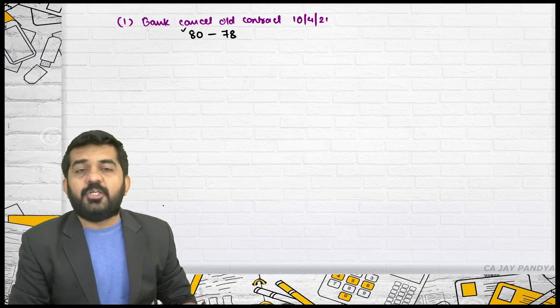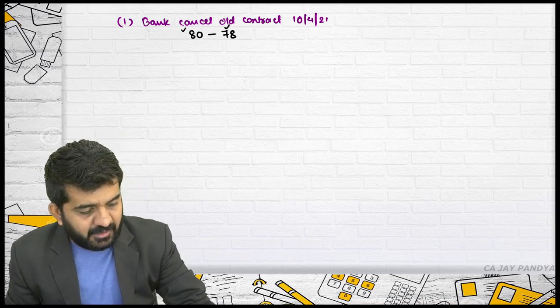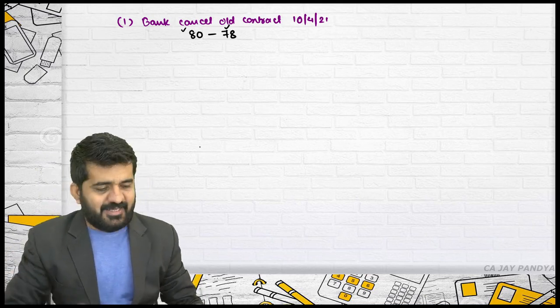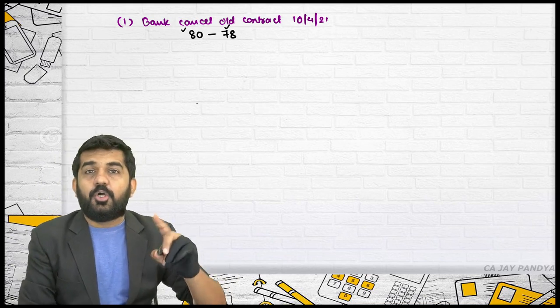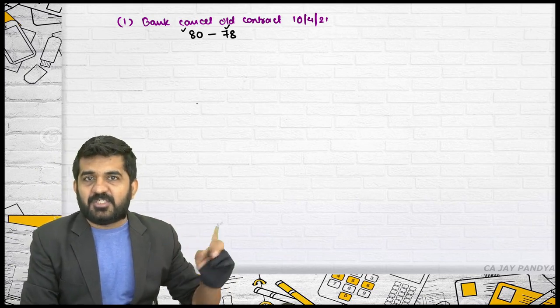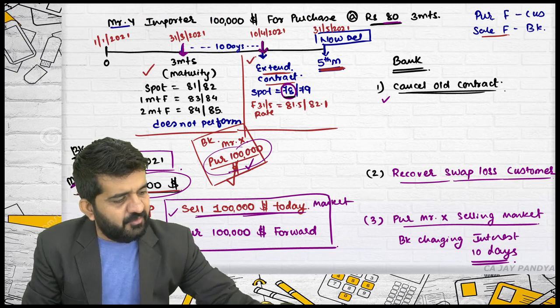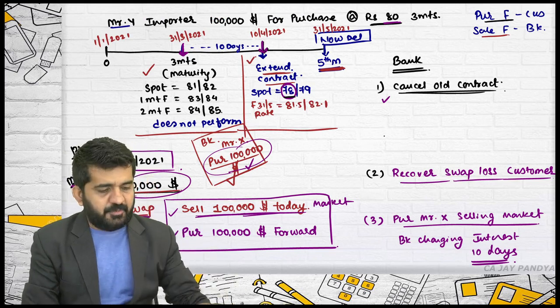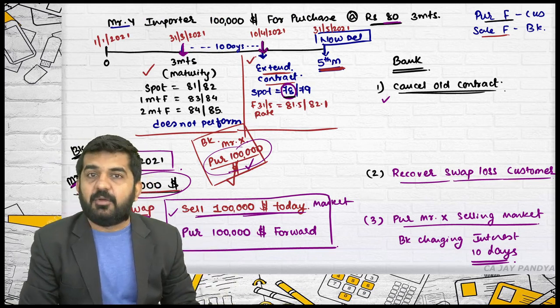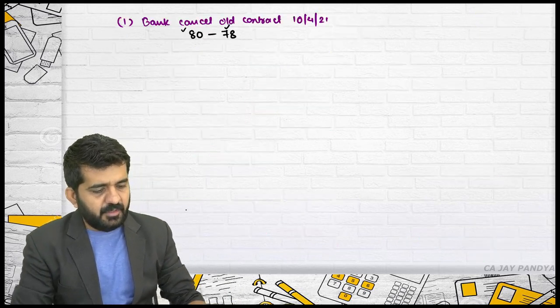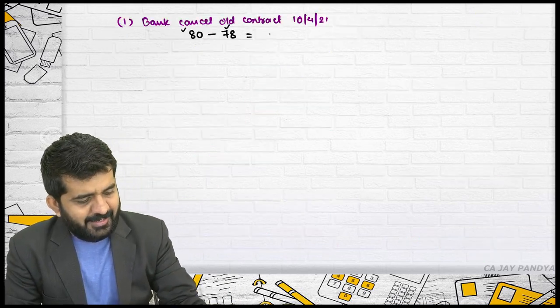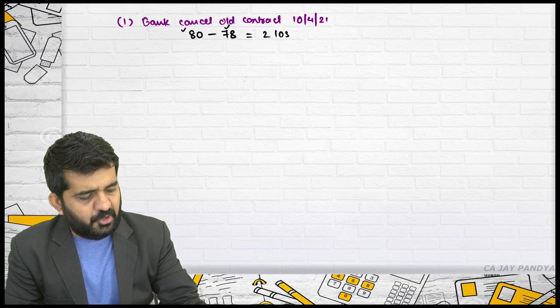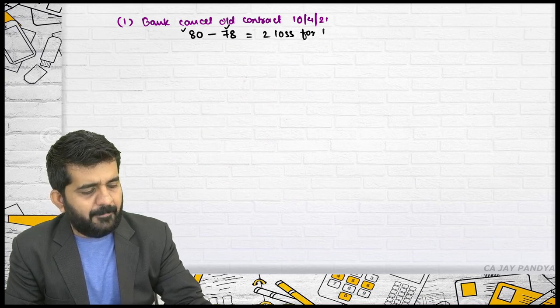Bank was able to sell it at 80. Now bank will have to sell it at 78. I have told you how to decide bid and ask. Is it alright? We have done this. If it is a purchase contract for customer, the selling rate will be used. Is it alright? And the 2 rupees is a loss for bank.